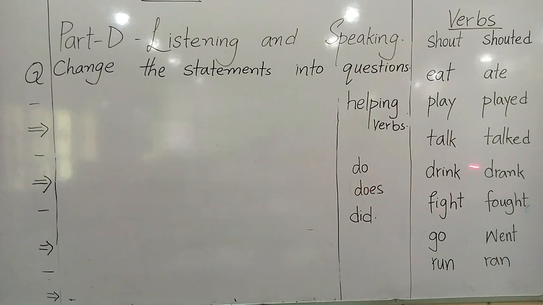But if you see these verbs with different words, like shouted, played, talked, drink becomes drank. Drank is a different word for you. When you see this different word, you will use did. Like I ate. Did I eat? Now, when you use did, you will use the first form. I ate. Did I eat?